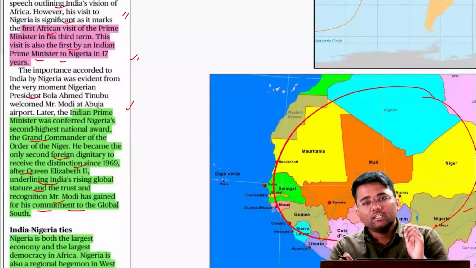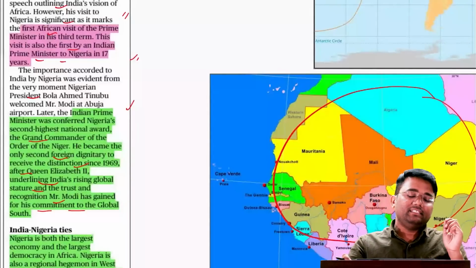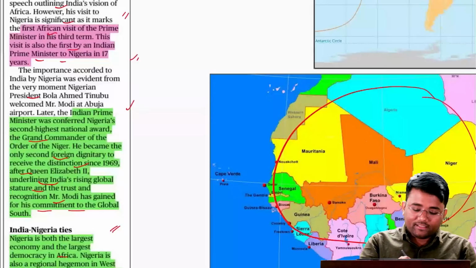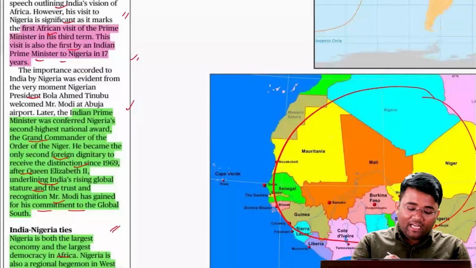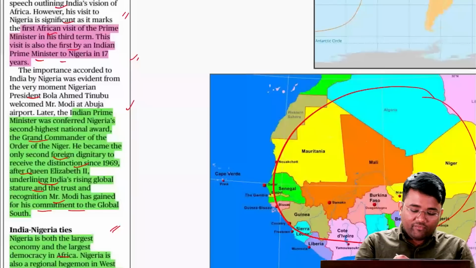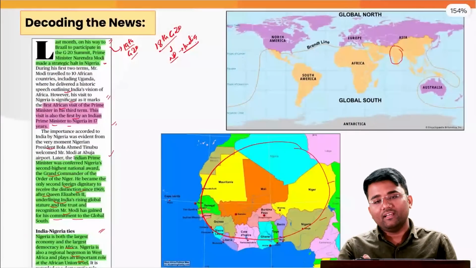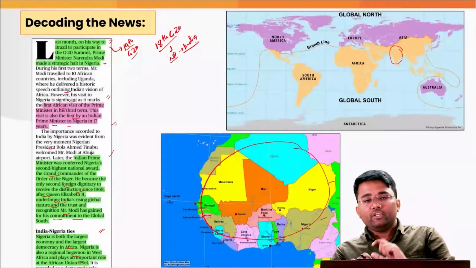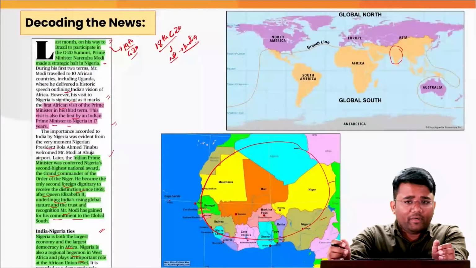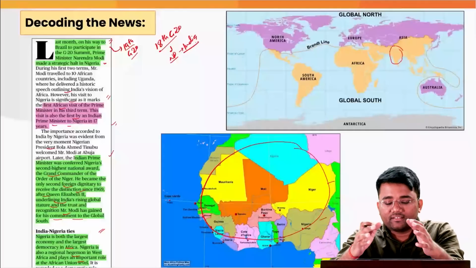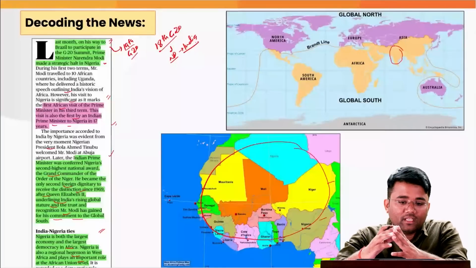Also, Prime Minister Modi visited Nigeria because it is one of the largest economies and largest democracies in Africa, and it is also a regional hegemon in West Africa and plays an important role at the African Union level. The African Union is an intergovernmental organization which consists of 55 member states that make up the countries of Africa.